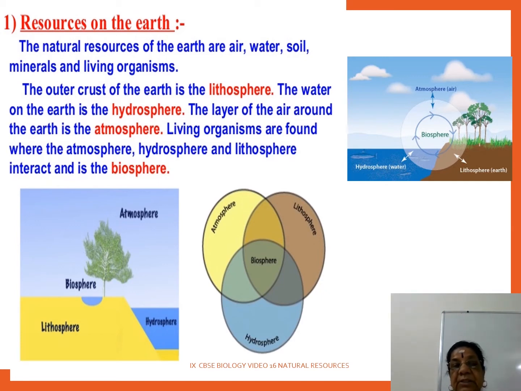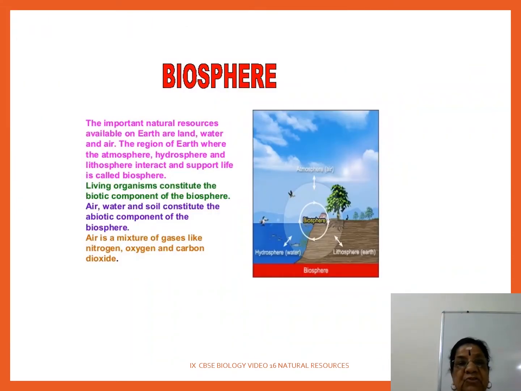So I say, outer crust of the earth is the lithosphere. Water on the earth is hydrosphere. Hydro referring to water. Layer of air around the earth, atmosphere. Living organisms are found where atmosphere, hydrosphere and lithosphere interact and is biosphere. I hope you could follow. Now next one, it is biosphere.